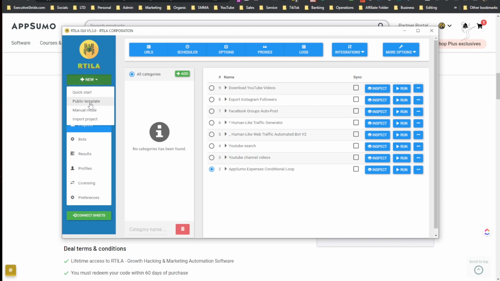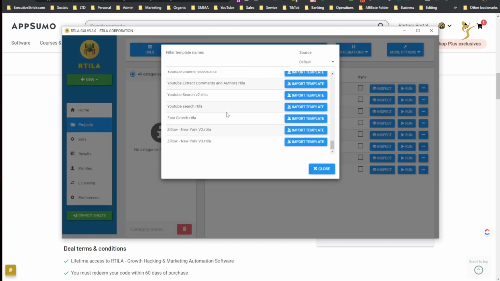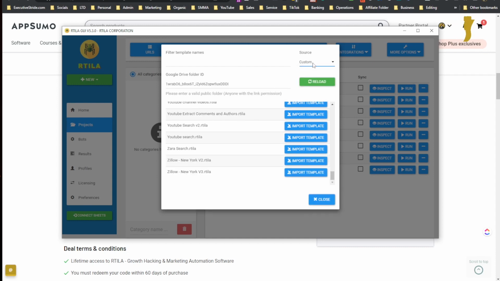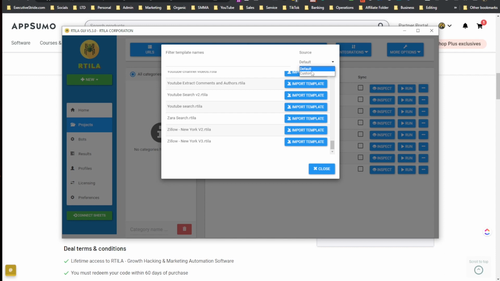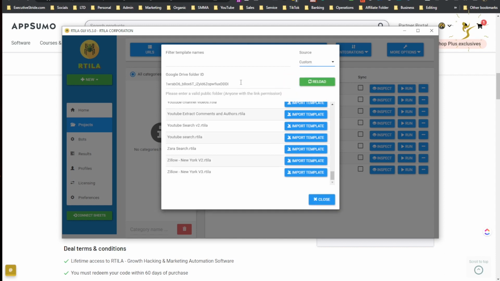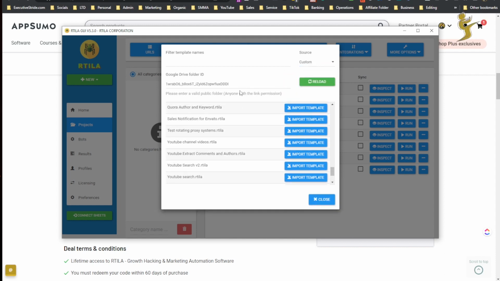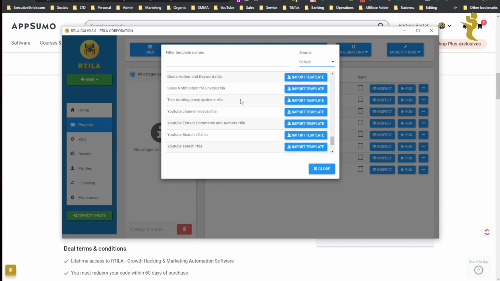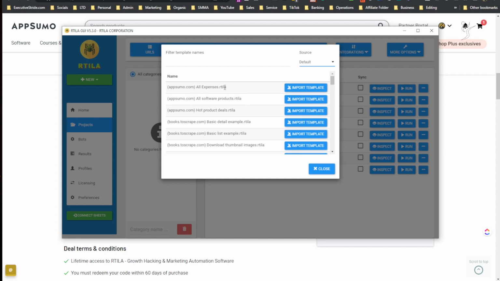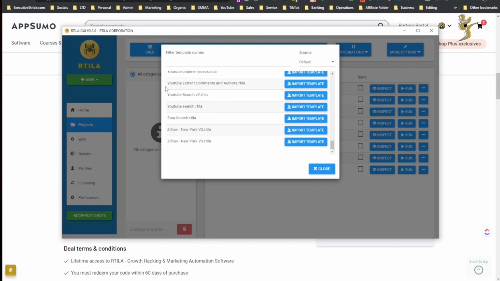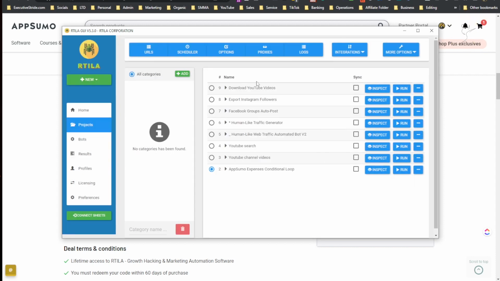Manual mode, public. So let's go to public templates. This is where you can get a bunch of public templates, right? Google, what's this? Source, custom. Please enter a valid public Google Drive file ID. Okay, so let's say I wanted all expenses on AppSumo. You could import that template, right? You can go through some of these. They have some cool ones there, but here's some that I have.